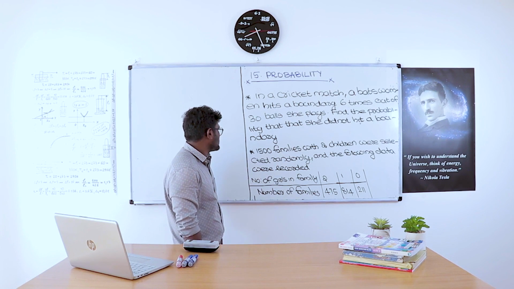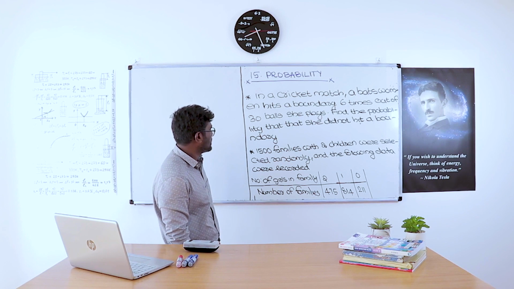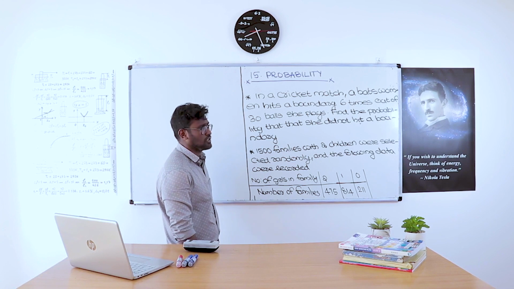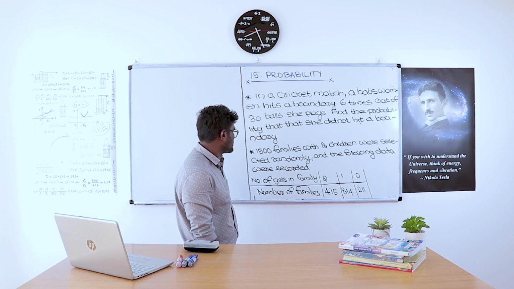So next 2 questions. Here the first question is: in a cricket match, a batswoman hits a boundary 6 times out of 30 balls she plays. Find the probability that she did not hit a boundary.